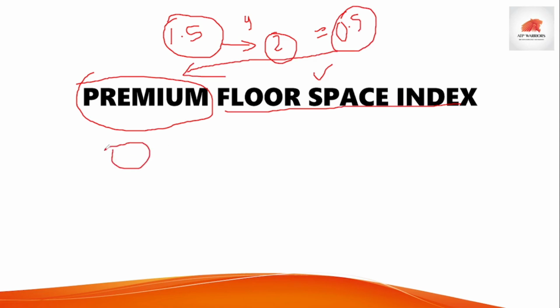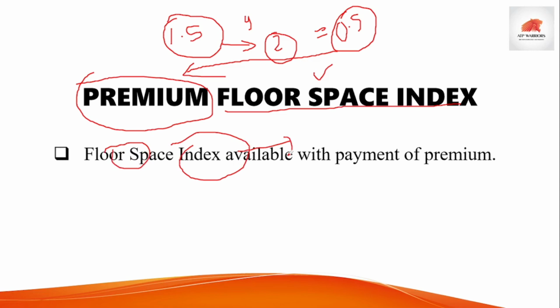That is different for different authorities. For Pune and Thane it is 15%, and for other authorities it is 10%. That is a part of the regulations, but understand the concept here. Floor space index available with the payment of premium.